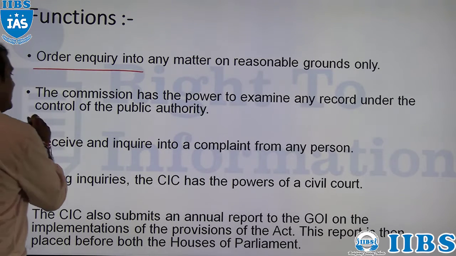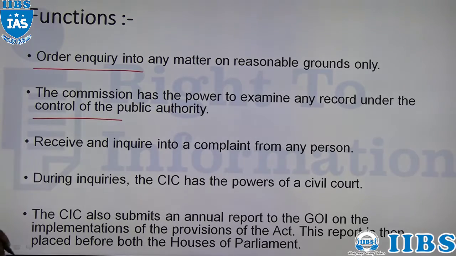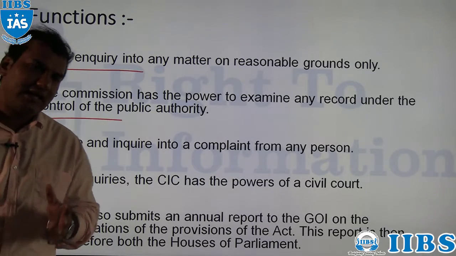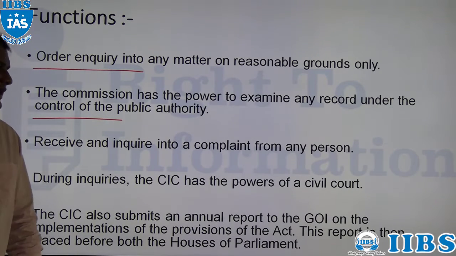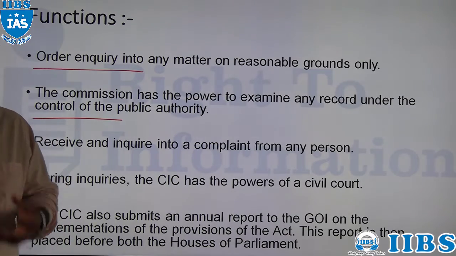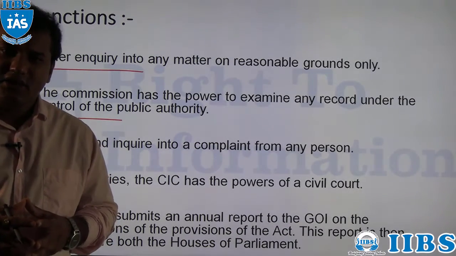Then apart from that, the commission has the power to examine any documents or any record which are under the control of a Central Public Authority.